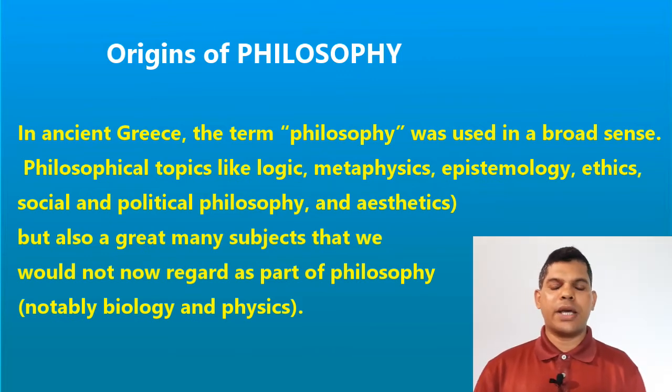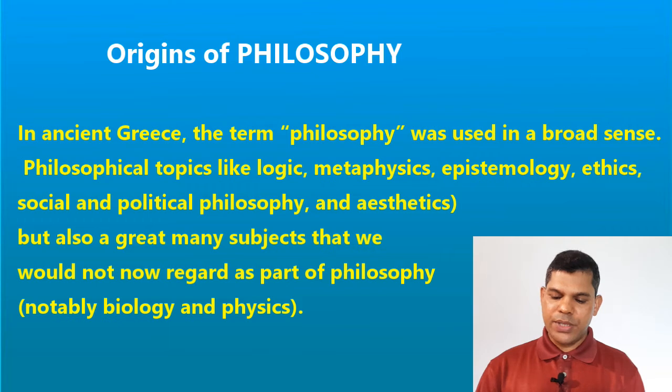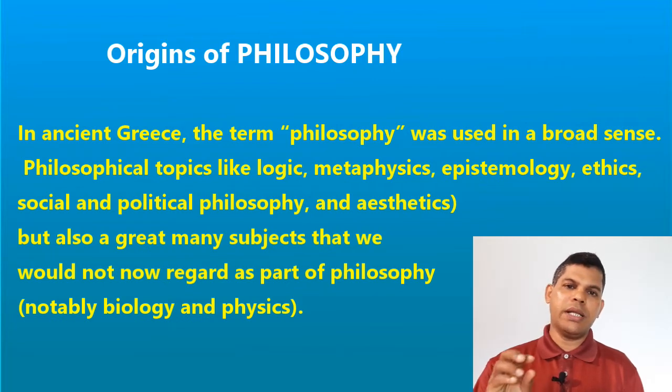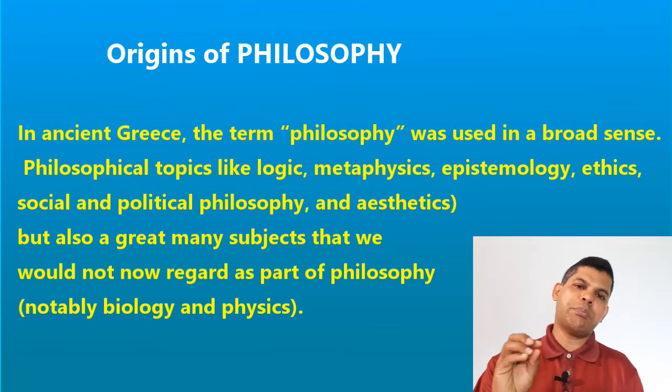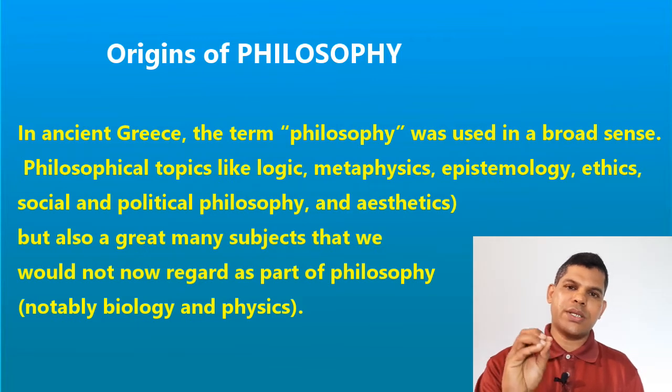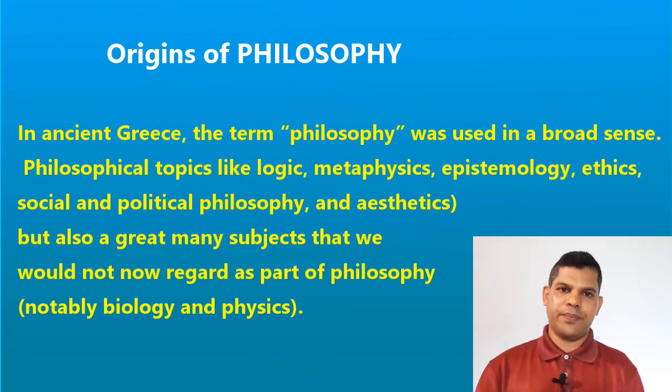Philosophical topics like logic, metaphysics, epistemology, ethics, social and political philosophy, aesthetics were not only part of the department of philosophy, but other subjects like biology and physics were also part of this philosophical debate.